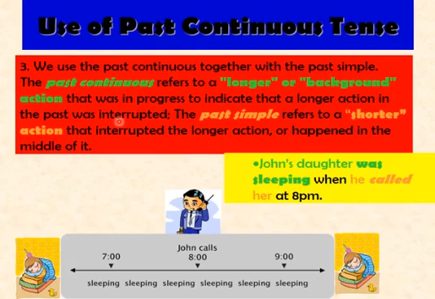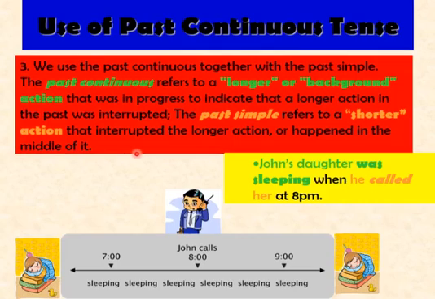Now let's continue with the third use of past continuous tense. We use the past continuous together with the past simple. You have to remember this, it is very important, students, at your level. The past continuous refers to a longer or background action that was in progress, to indicate that a longer action in the past was interrupted. The past simple refers to a shorter action that interrupted the longer action or happened in the middle of it.